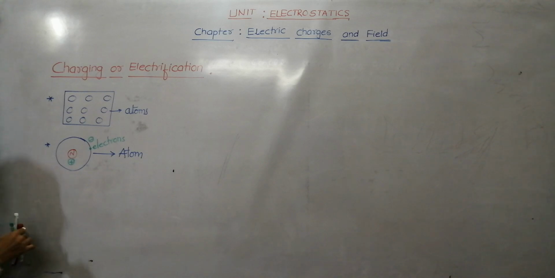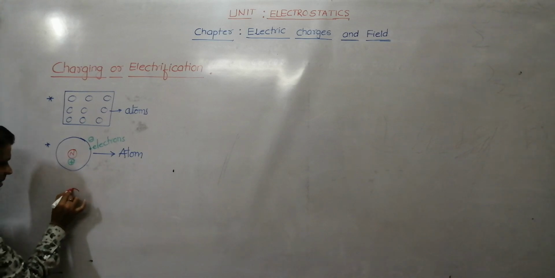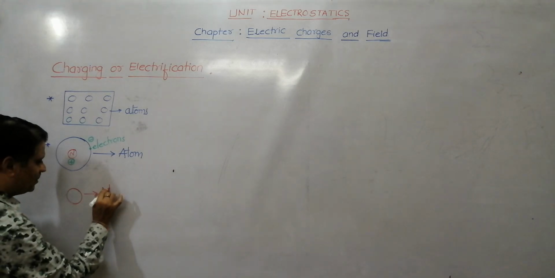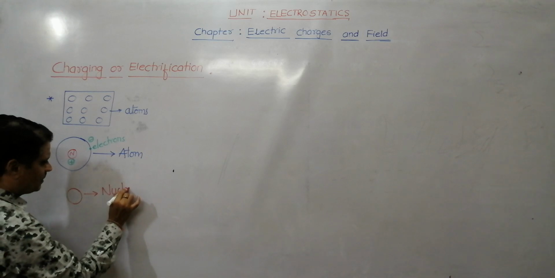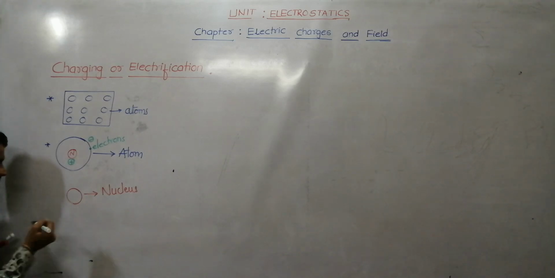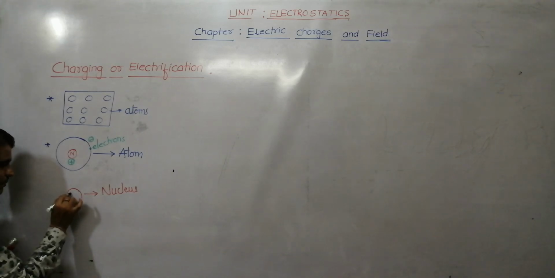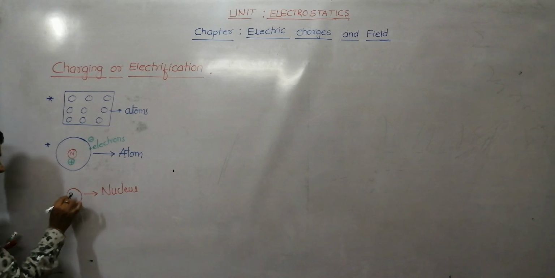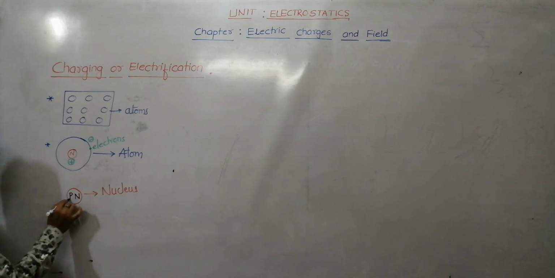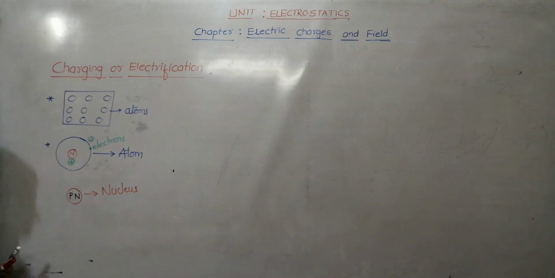If you take a nucleus, this is the nucleus. So the nucleus consists of positively charged protons and neutral neutrons. It contains protons and neutrons.